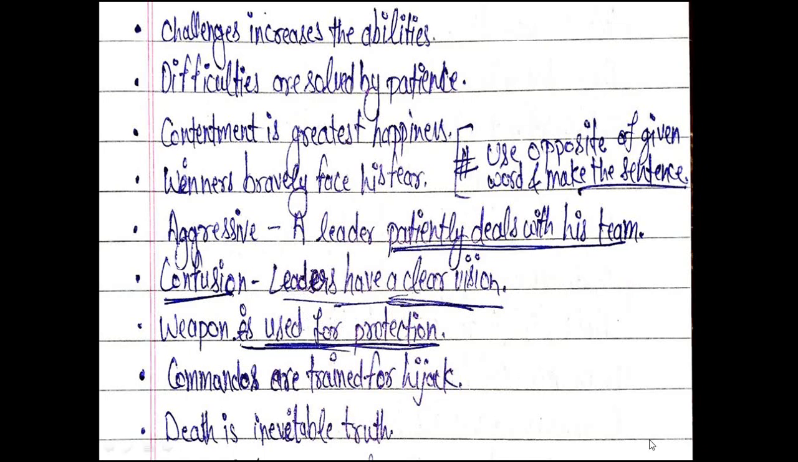Now weapon. If you have seen weapon, weapon is used for murdering. This is the negative sentence. No, you can use it: weapon is used for protection. So this is the positive approach. Or suppose there is the word knife. What can you use? Knife is used for murdering. Knife is used for cutting vegetables. These are the common sentences.